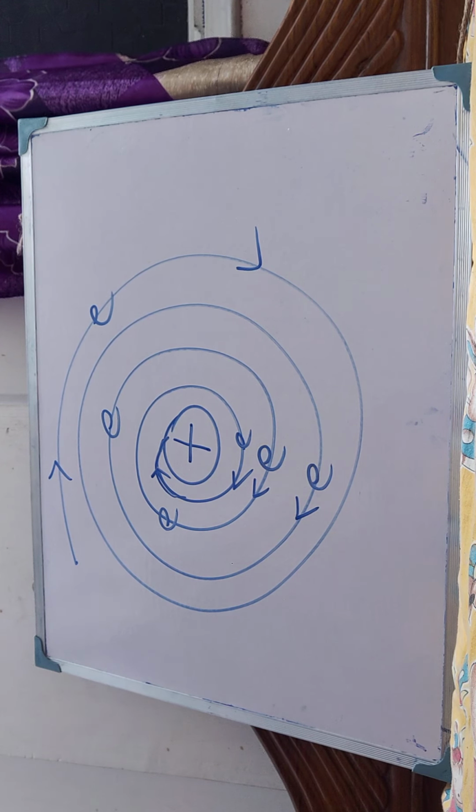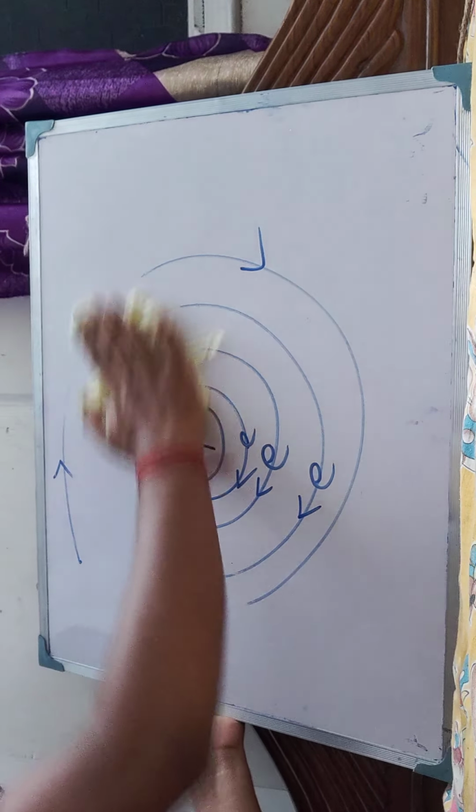Simple. This was wrong, and it was corrected by a new scientist named Niels Bohr. Rutherford has given us many things, but this is the only thing he couldn't explain. He was a very good scientist, but Niels Bohr explained what Rutherford had missed.